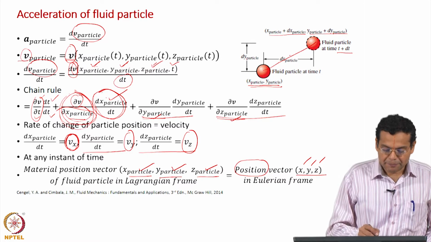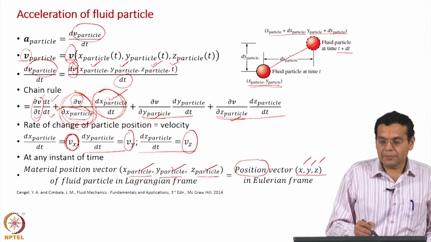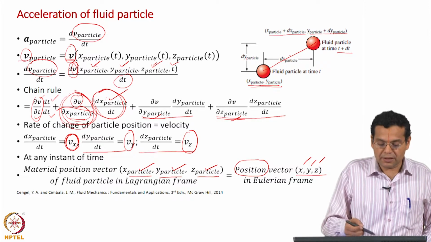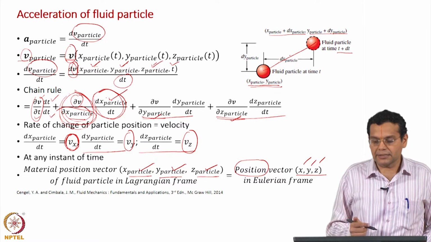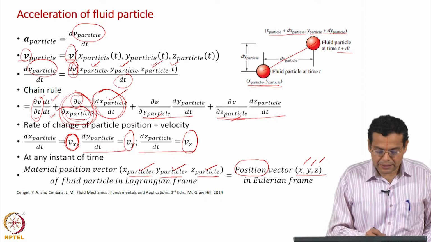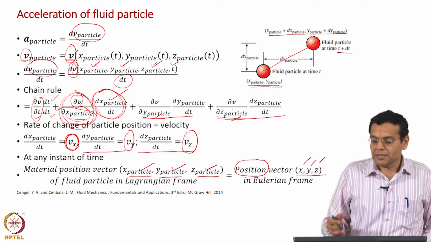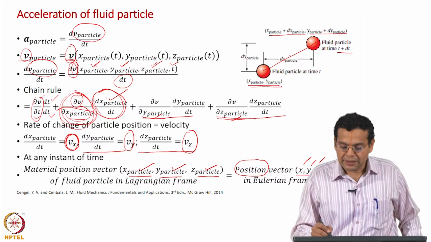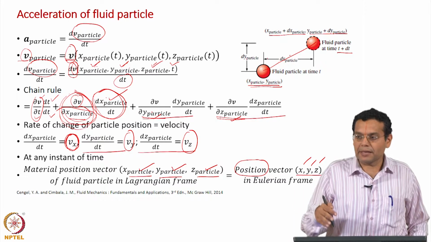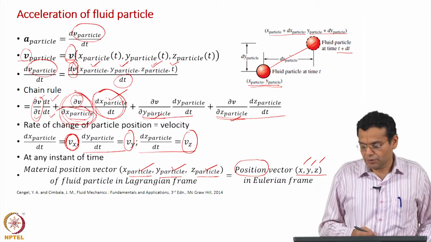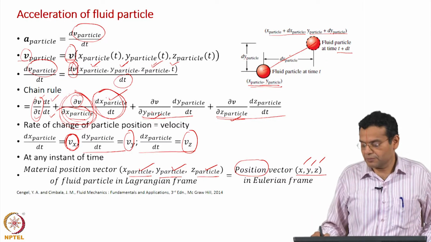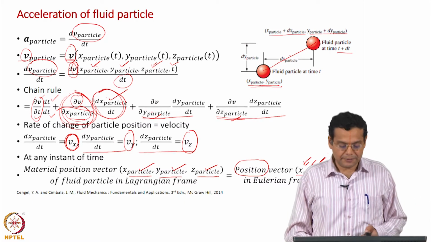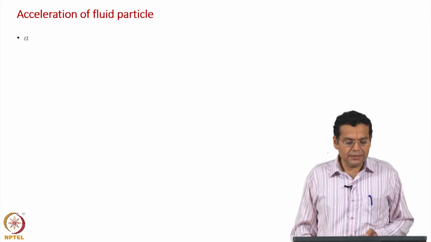One is that these derivatives will be expressed in terms of the velocity of the particles and hence in terms of the velocity of the fluid in the respective directions. Then similarly these coordinates of the particles, they are material coordinates. Why do I say material coordinates? As I told you, they are the position vector of the particle as it flows through the flow field. I am going to replace that in terms of the Eulerian spatial locations. Okay, let us do that.